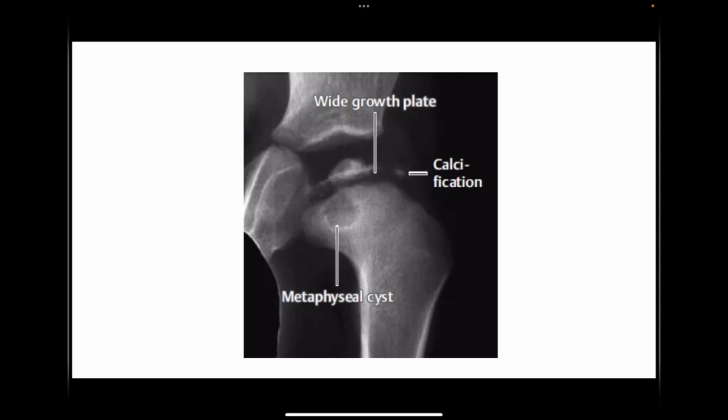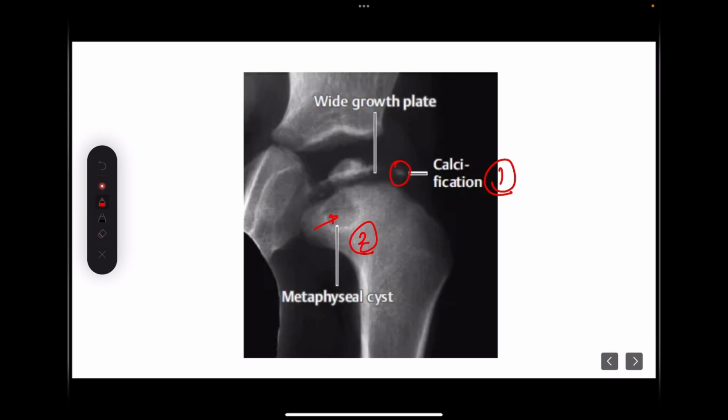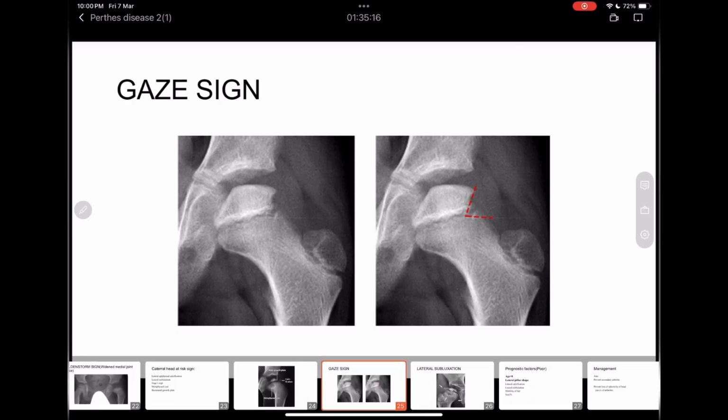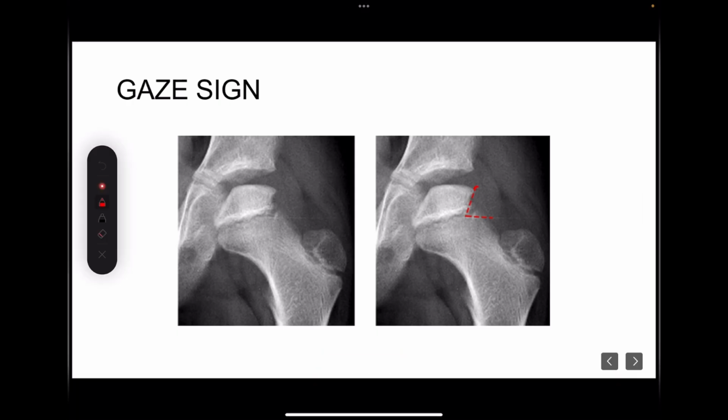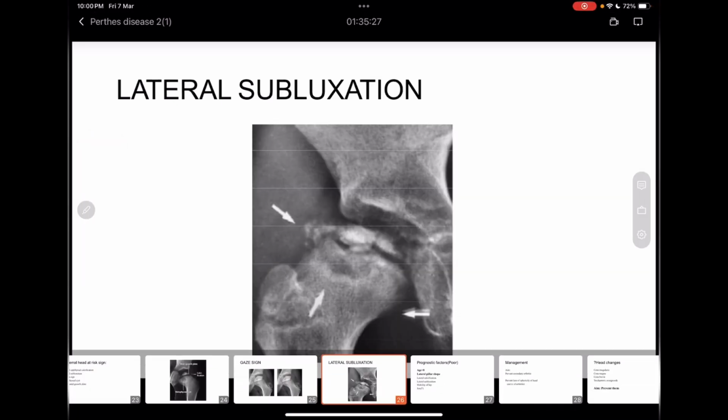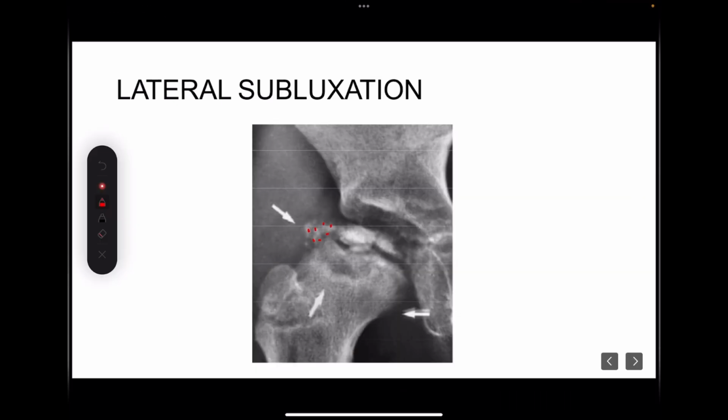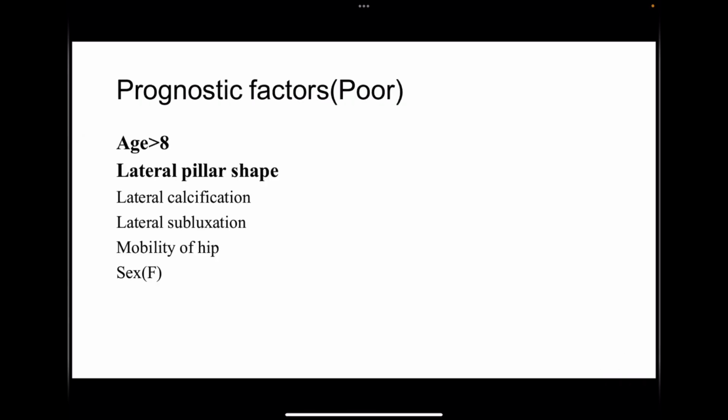So what do these five signs look like? In this radiograph, you can see lateral calcification, that is one sign. Another one is metaphyseal cyst, that is another sign. Coming to the next radiograph, you can see gage sign. This is V-shaped radiolucency in the epiphyseal part. So the third sign I have already shown you. And the fourth one is lateral calcification and lateral subluxation. So all the signs I have shown you.